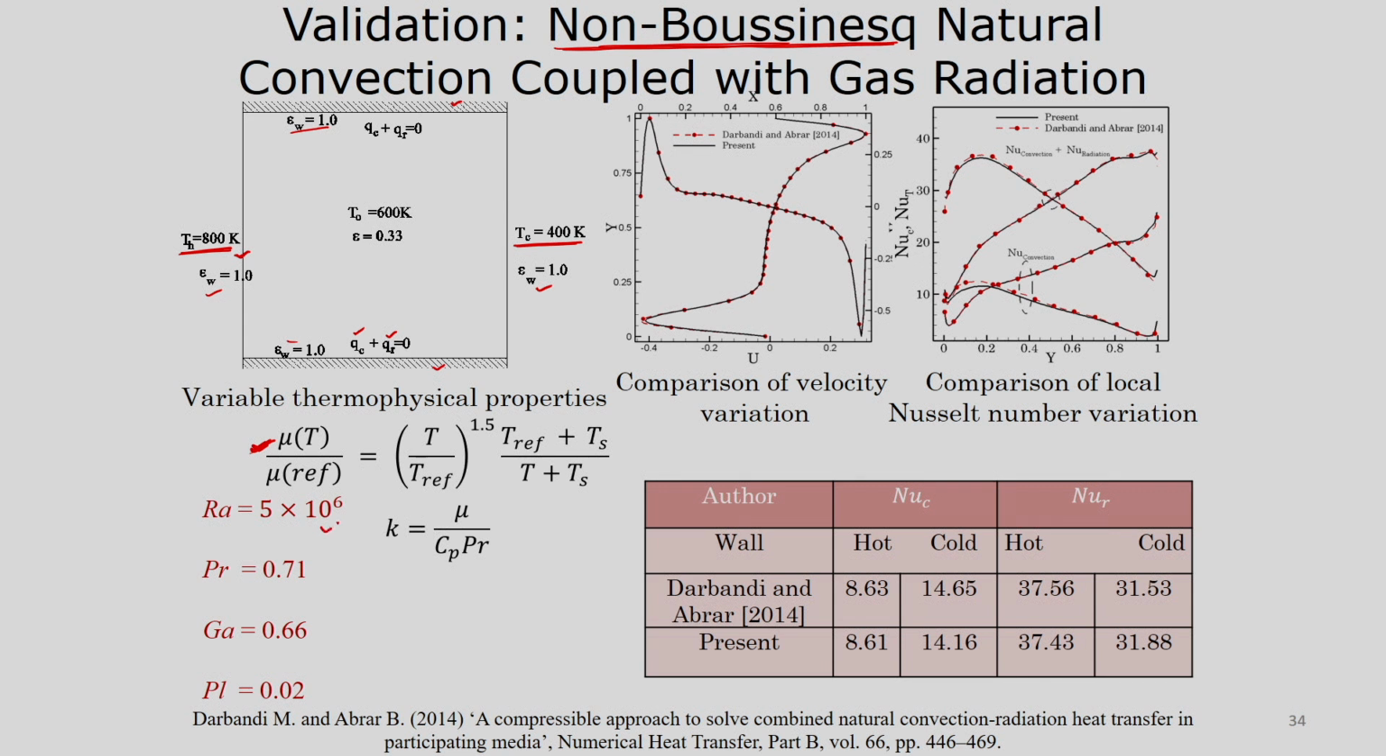We have solved for Rayleigh number 5 into 10 to the power 6, Prandtl number 0.71 and different other non-dimensional numbers. In these results, the conductive average Nusselt number and radiative average Nusselt number we have calculated at the hot and cold walls, and compared with Darbandi and Arber. You can see the comparison is good. Velocity along the central line is compared with the literature, as well as the conductive Nusselt number and total Nusselt number. NUT is the total Nusselt number, and the comparison is very good.